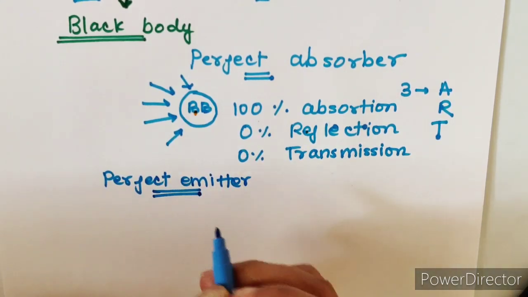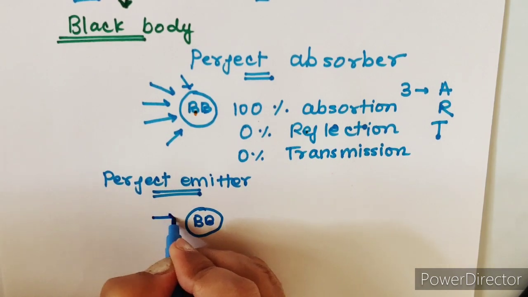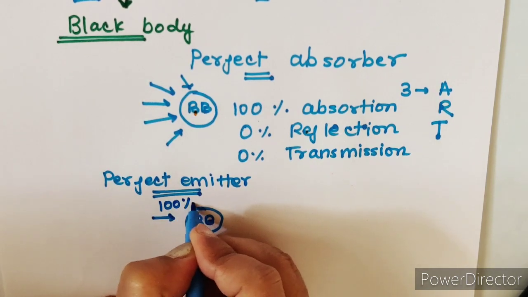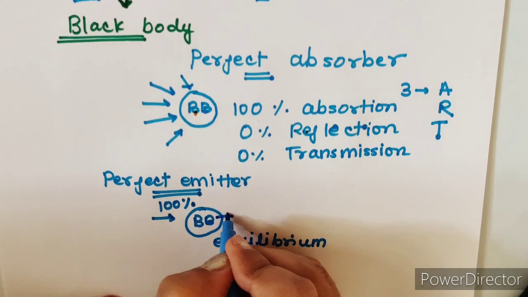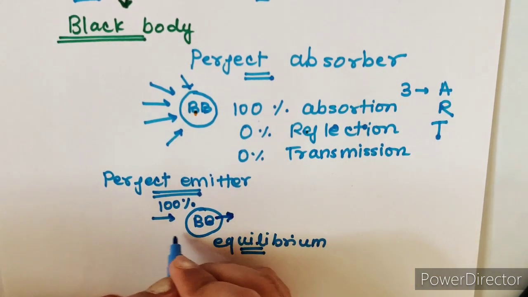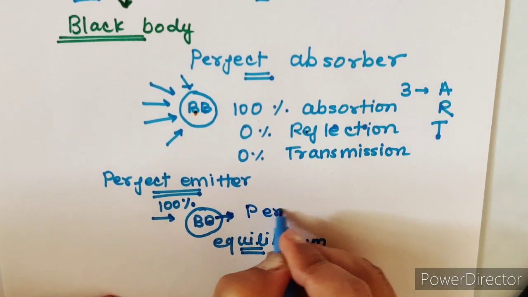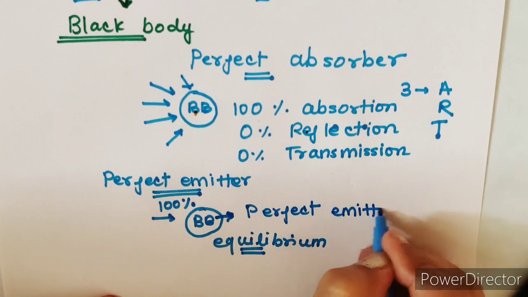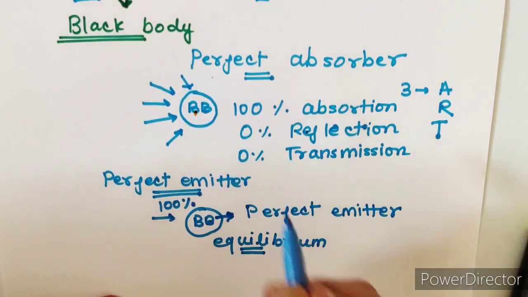This is also clear why they are perfect emitters. Because if this black body has absorbed 100% radiations, to maintain the equilibrium, what will it do? It will start emitting the heat which it has absorbed. So that is why it will become a perfect emitter. This is the concept of black body, where it is a perfect absorber and perfect emitter.